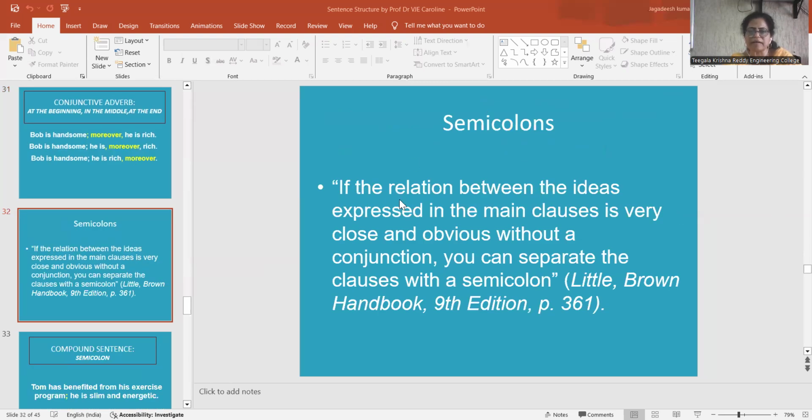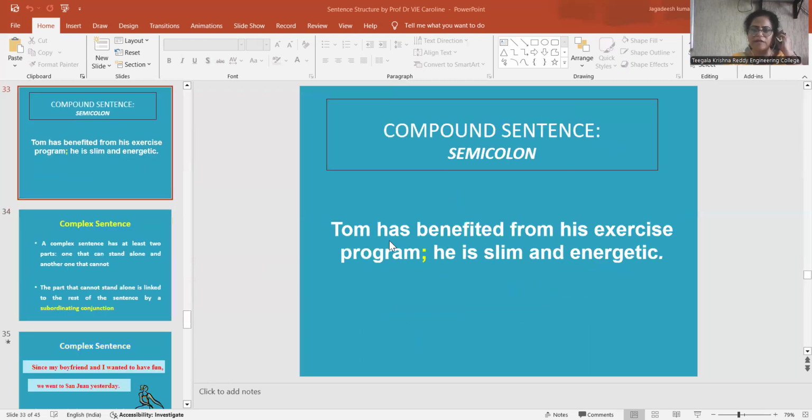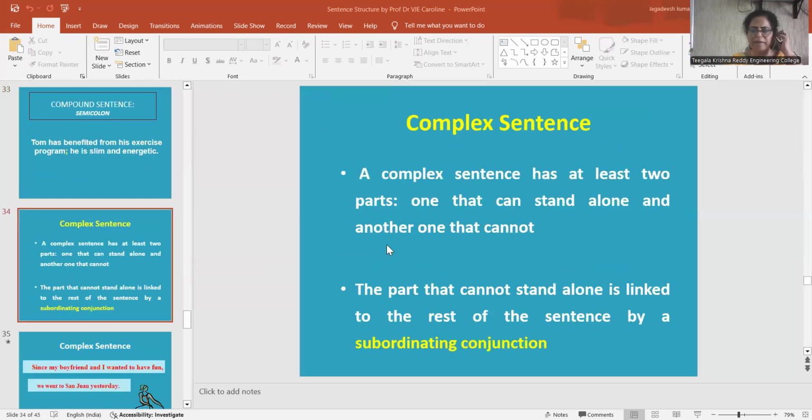Similarly, if the relation between the ideas expressed in the main clauses is very close and obvious without a conjunction, you can separate the clauses with a semicolon. So if you observe sentences where the main clauses are very close and there is no conjunction, when you connect two independent clauses, you connect them with a semicolon. I have already explained this, so we are moving on to the next type of sentence.